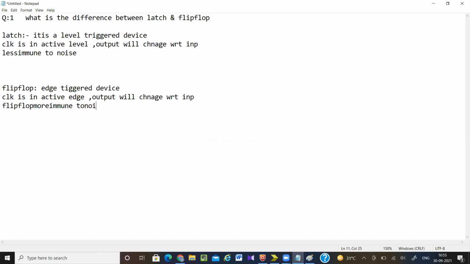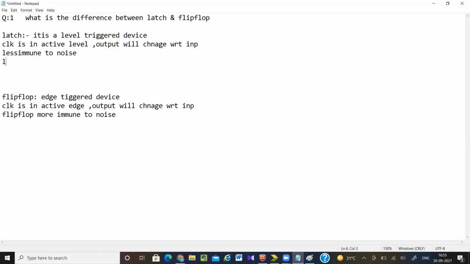Remember, both latch and flip-flop use the clock. Sometimes in latch we call the clock an enable signal, but that is a clock only. Both latch and flip-flop are sequential circuits. They can be used as a storage element, and both use clock. Next, if we consider speed wise, then latch speed is more.